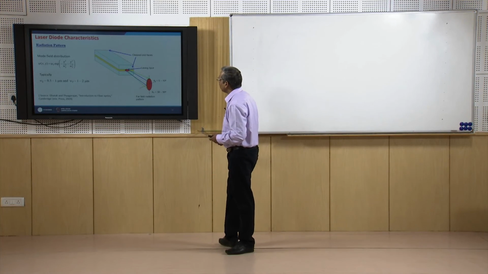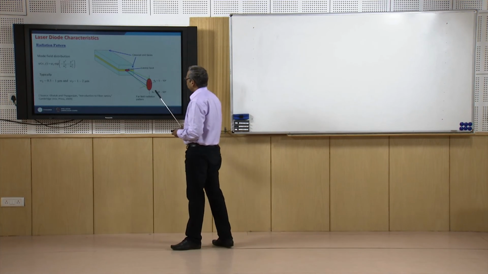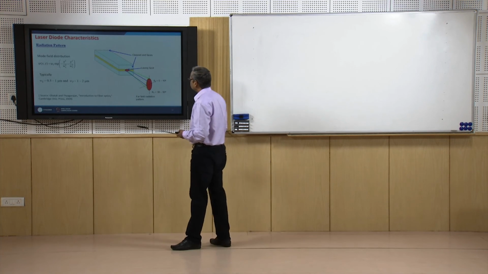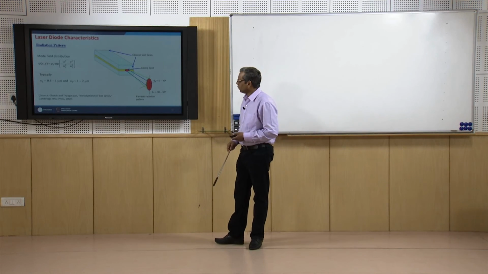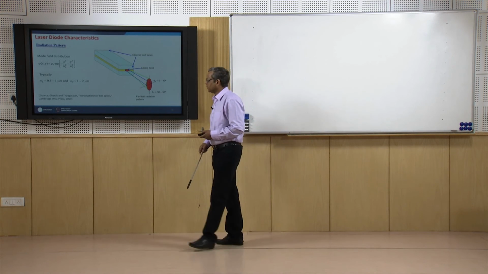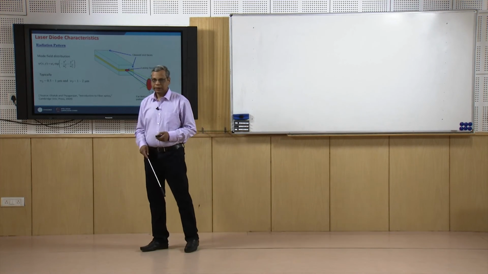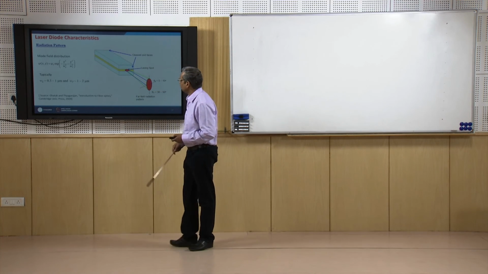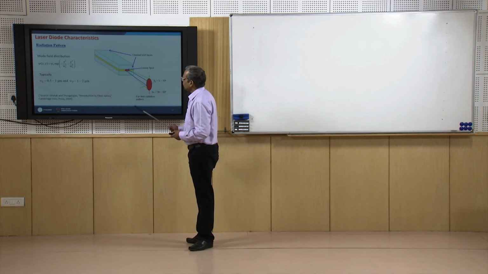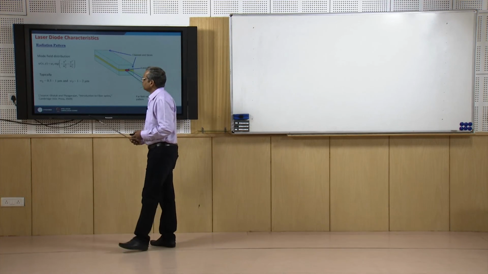Accordingly, I will have the radiation pattern which has theta parallel about 5 to 10 degrees and theta perpendicular which is 30 to 50 degrees, which is of course much better than that we get in the case of LED. The intensity pattern is Gaussian.